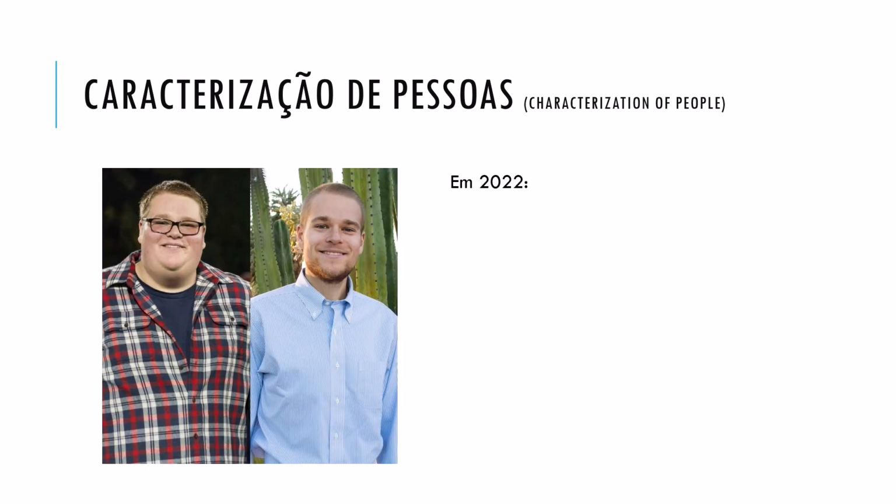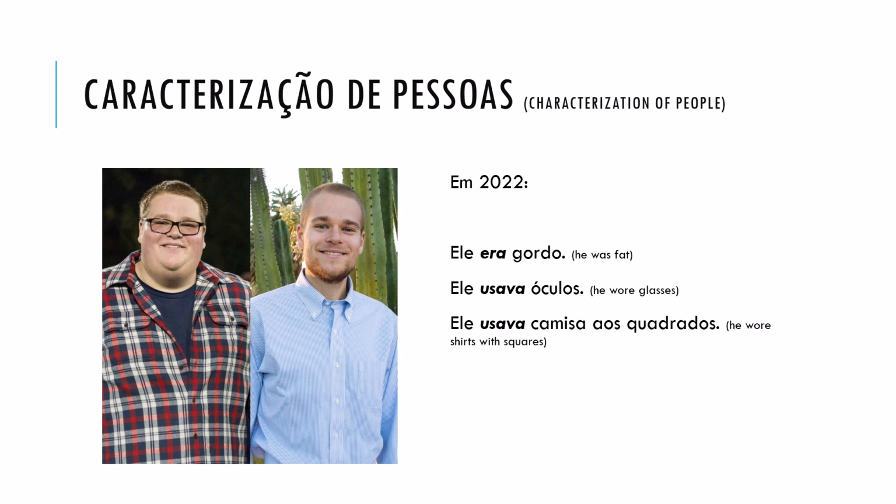First, we are going to see the characterization of how he was in the past, here in this case, 2022, just by mere chance. So, to start, ele era gordo, ele usava óculos, ele usava camisa aos quadrados, ele comia muito, ele não fazia exercício físico. Those are, of course, just some conclusions that we take solely from a picture.